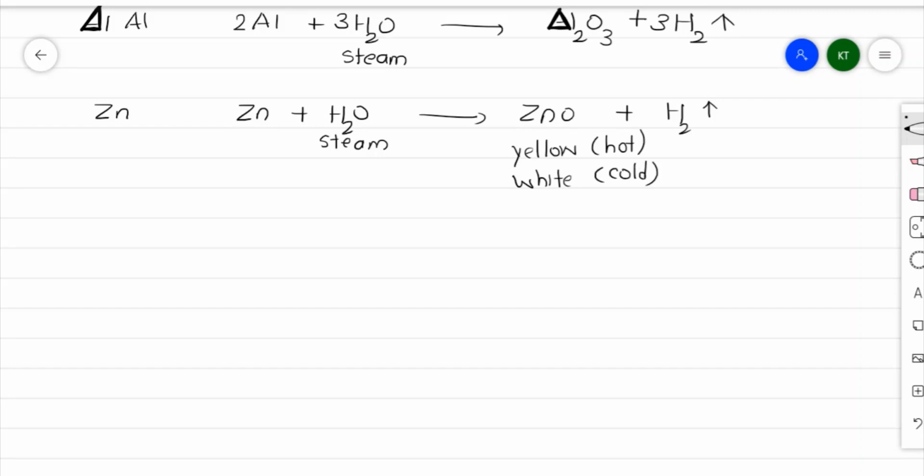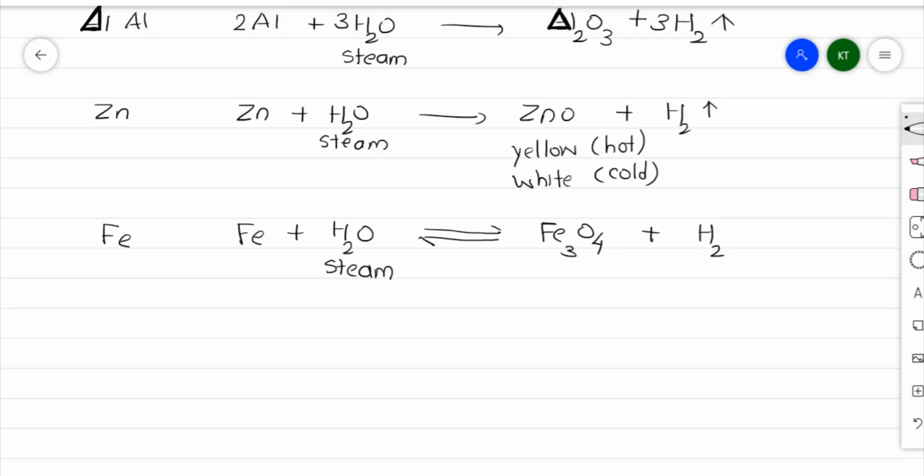Then the next metal is iron in the activity series. Generally the reaction of iron with steam is reversible. It gives me the corresponding triferric tetroxide, that is Fe3O4, plus H2.